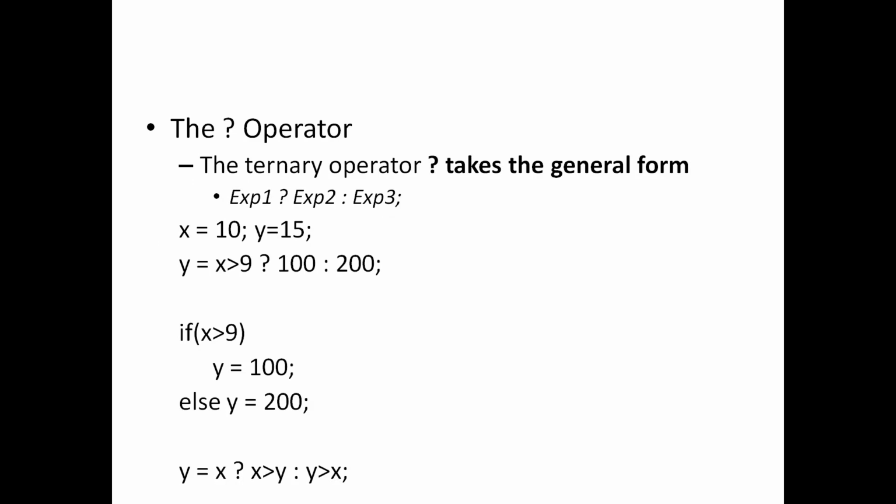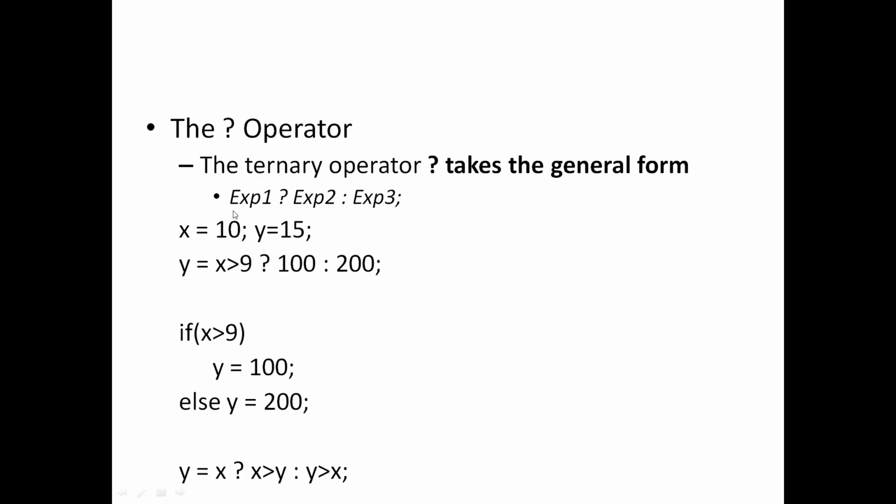The next operator is a strange operator. It's called conditional operator, and it has a symbol of question mark. And this is a rare example of a ternary operator. Normally in our programs we use the binary operators and the unary operators. Binary operator means operators that take two operands: plus, minus, multiplication, division. They all require two operands. Unary operator is one that needs only one operand, like plus plus, minus minus. But ternary means more than two operands are needed.